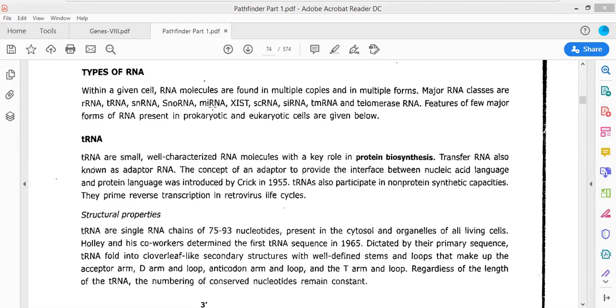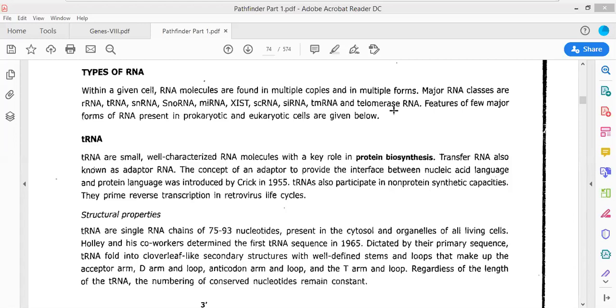MicroRNA is involved in post-transcriptional modification, that is referred to as RNA interference. Then there is Xist, which is involved in the formation of the Barr body. Similarly, siRNA is also involved in RNA interference. tmRNA, the RNA which could occur as both a tRNA as well as mRNA, is referred to as tmRNA, and the last one is the telomerase RNA.